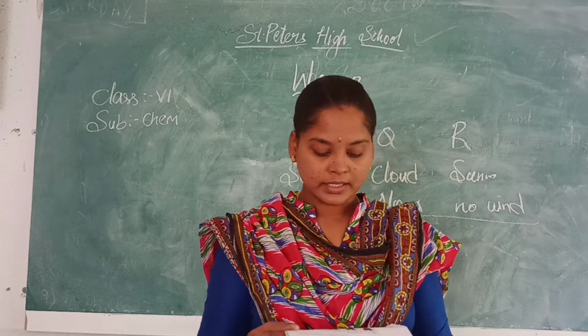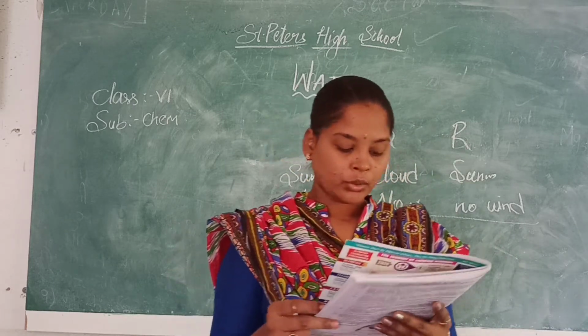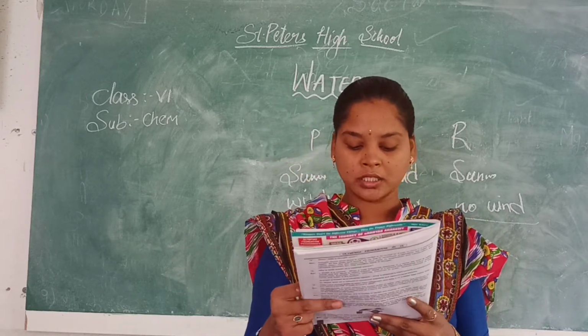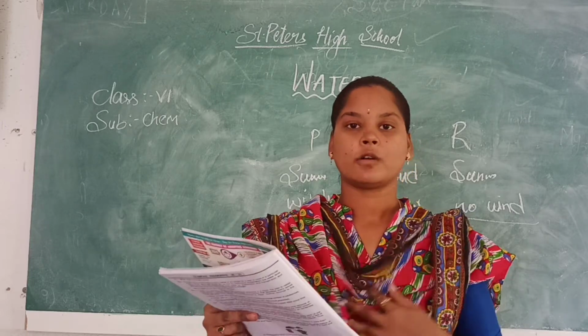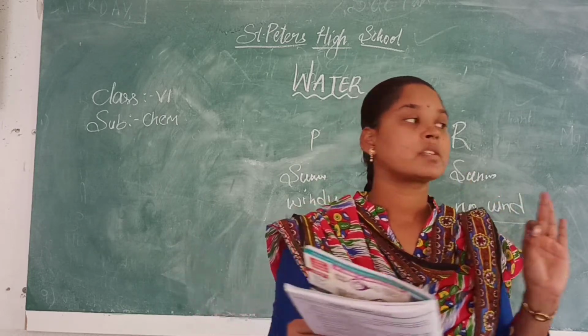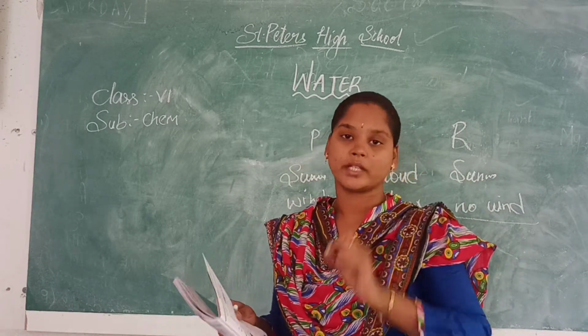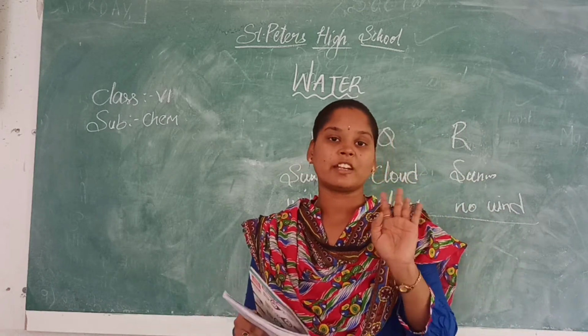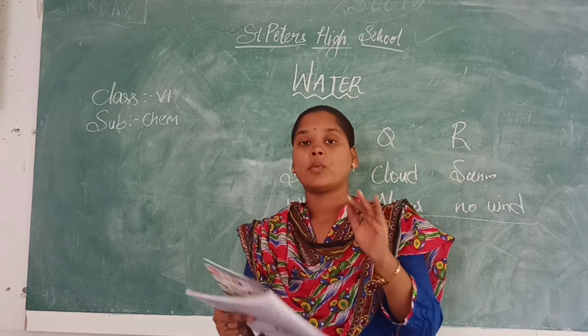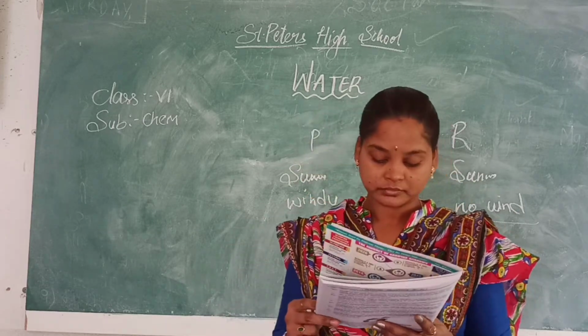Next, read the following statements. Total amount of water on earth more or less remains constant. Yes. For some decades we have been reading the sentence that earth contains 75% water. The statement does not change. That means the water is the same on the earth.